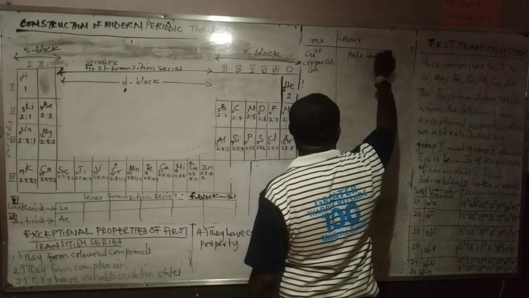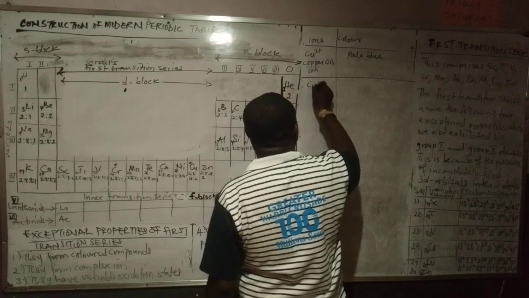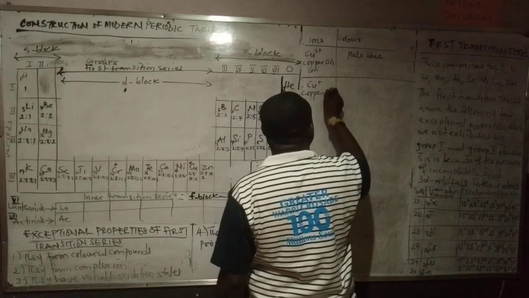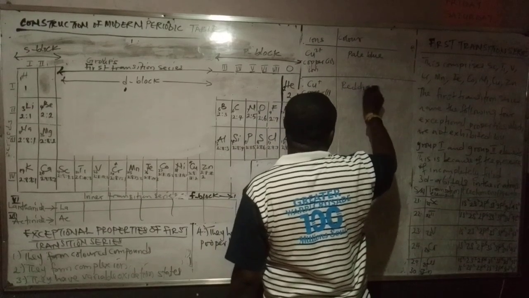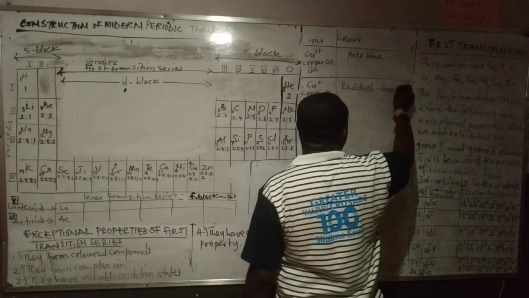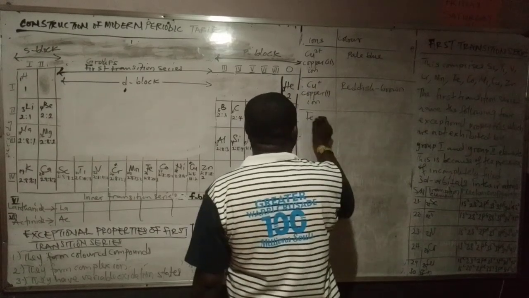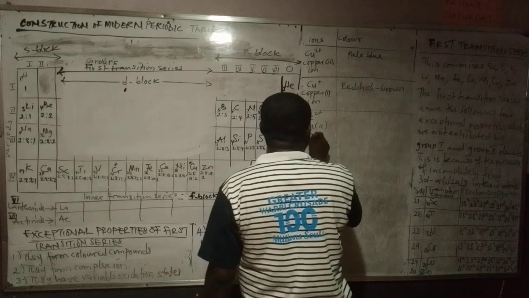Pale blue. I will show you. Then we have copper 1 ion. Copper 1 ion is reddish brown. Then we have Fe2+, that is iron 2 ion.